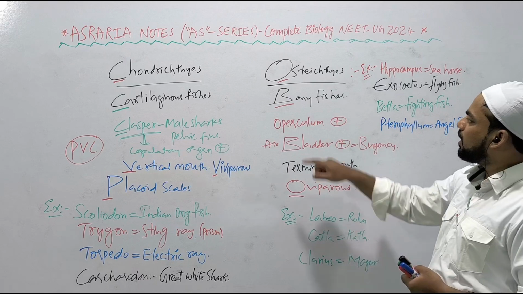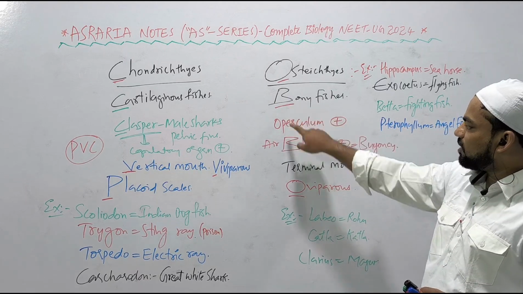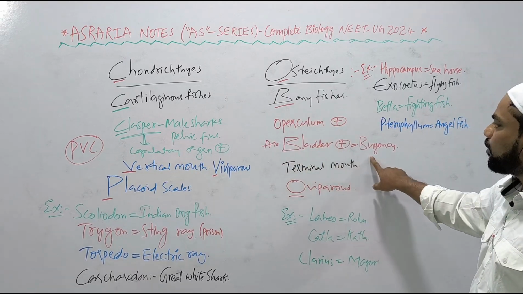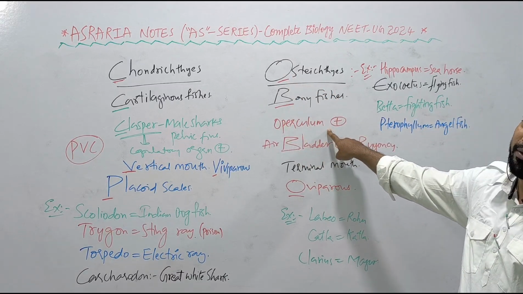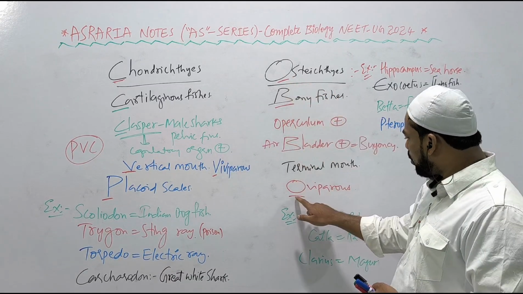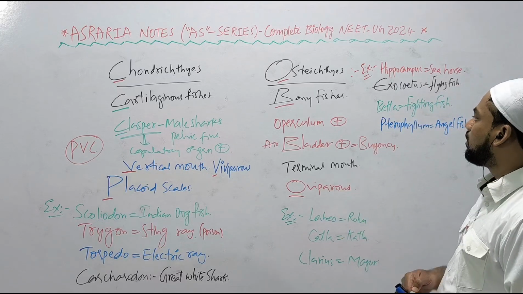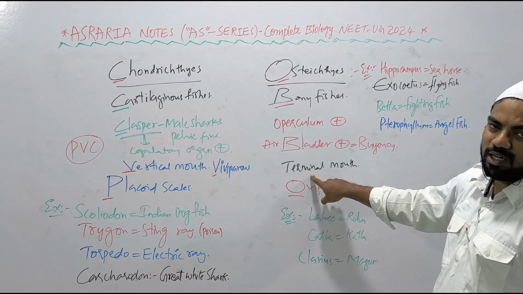Now how will you remember this, beta? Bony fishes, B for bladder, air bladder is present, helps in buoyancy, okay? Osteichthyes, O for operculum, operculum present covering the 4 pairs of gills. O for oviparous, they lay eggs, right? Basically terminal mouth they show.